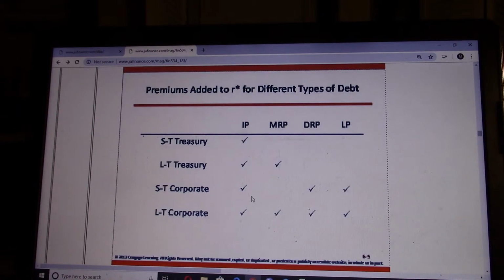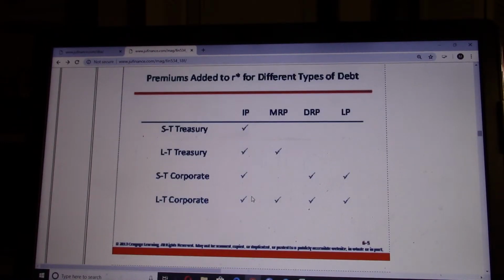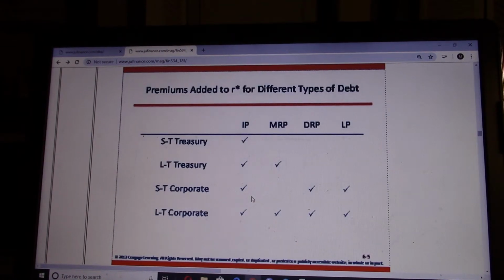This is a summary for different types of bonds, and what kinds of components are included in their calculation. ST is a short-term treasury security. It has inflation, but no maturity, default, or liquidity premium. For a long-term treasury security, we have to add the maturity premium into the yield.